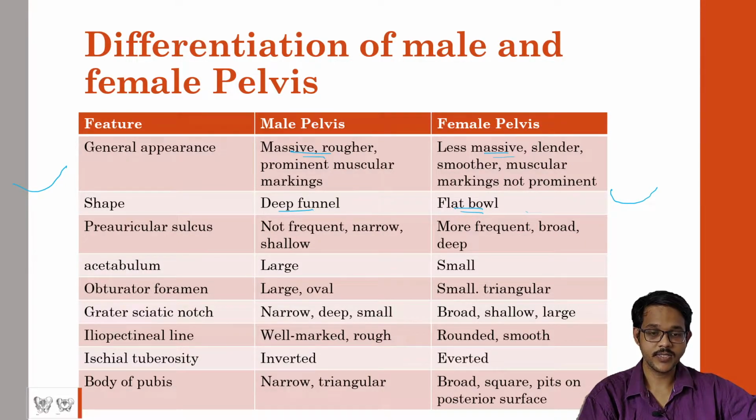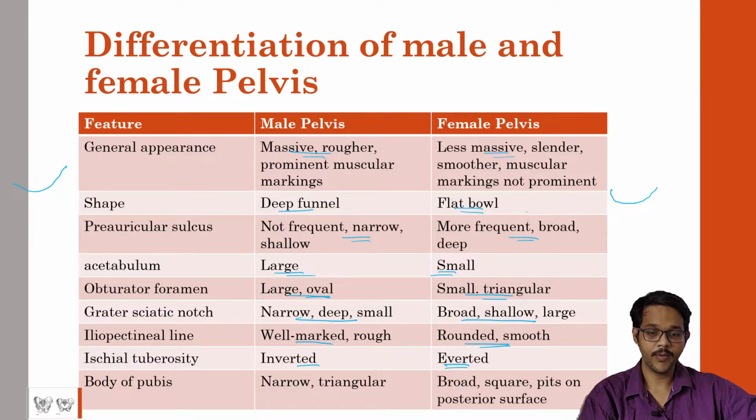Preauricular sulcus is not frequent and narrow in males, it is more frequent, broad and deep in females. Acetabulum is larger in males, smaller in females. Obturator foramen is large and oval in males, and smaller and triangular in females. Greater sciatic notch is narrow, deep and small in males. It is broad, shallow and large in females. Iliopectineal line is well marked and rough in males. It is rounded and smooth in females. Ischial tuberosity is inverted, that is towards the median line, in males. It is averted in females.